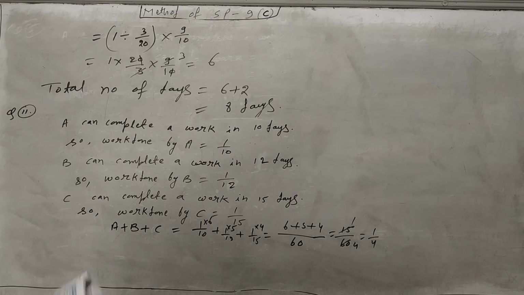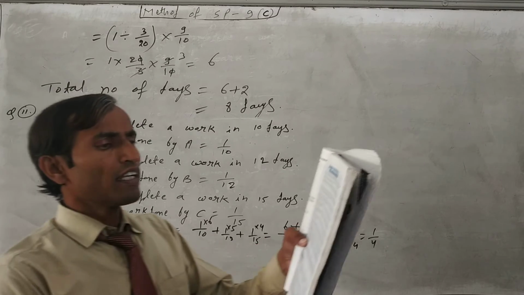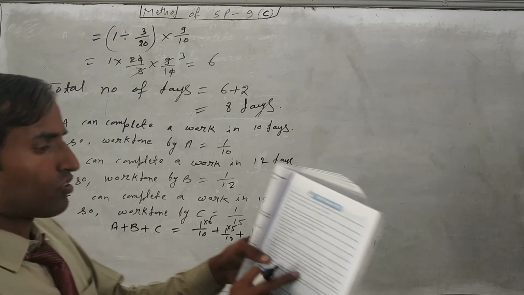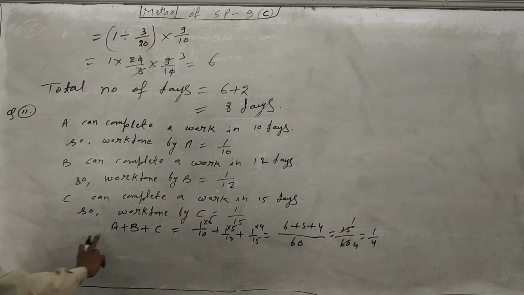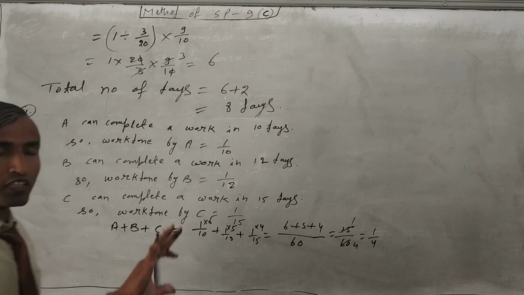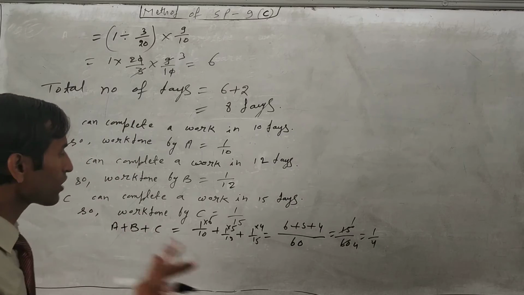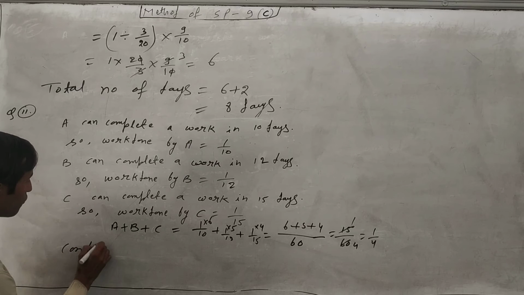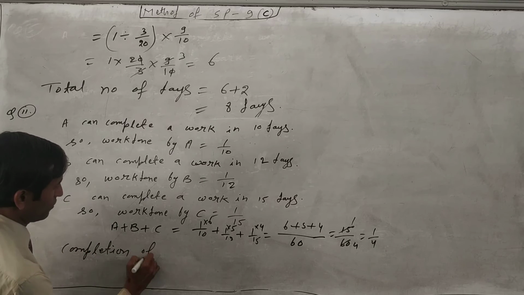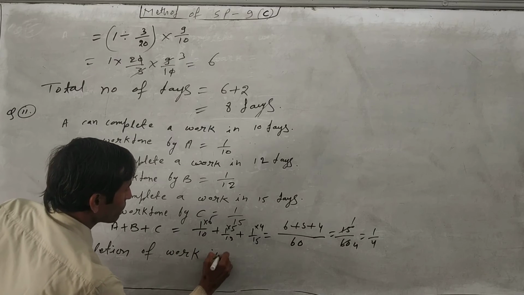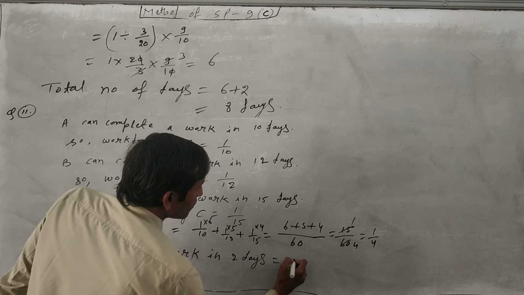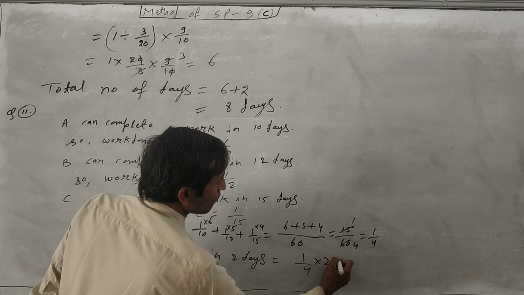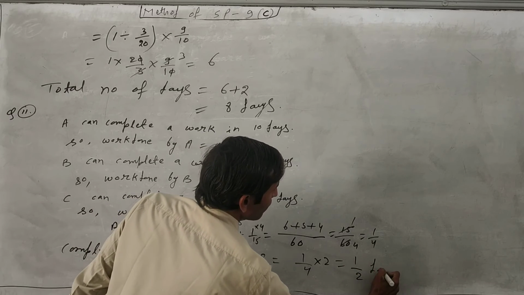Now, question is given here. A had to leave the work after 2 days of the start. So together they have all three worked for 2 days only. So now we have to find completion of work in 2 days. Completion of work in 2 days is equal to 1 upon 4, because in 1 day they will complete 1 upon 4. In 2 days, just multiply by 2 into 1 upon 4, it will come 1 upon 2. Means half work they have complete.